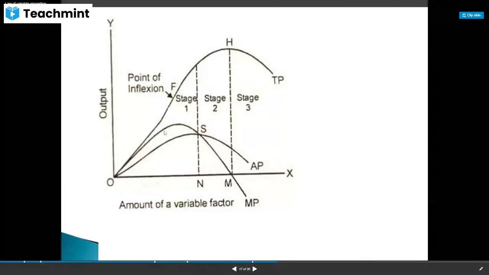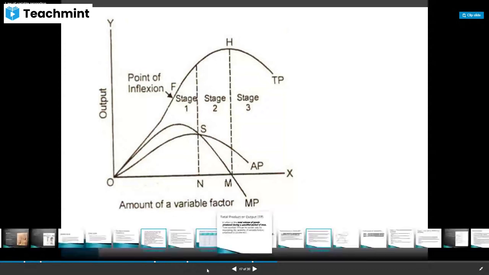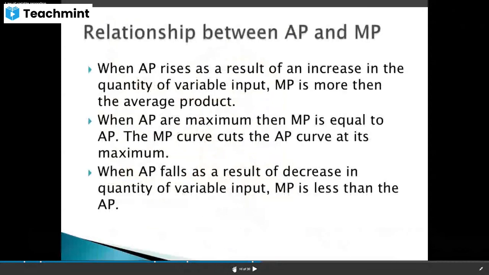So before point S, MP is greater than AP. And after point S, AP is greater than MP. So that only we are explaining here.